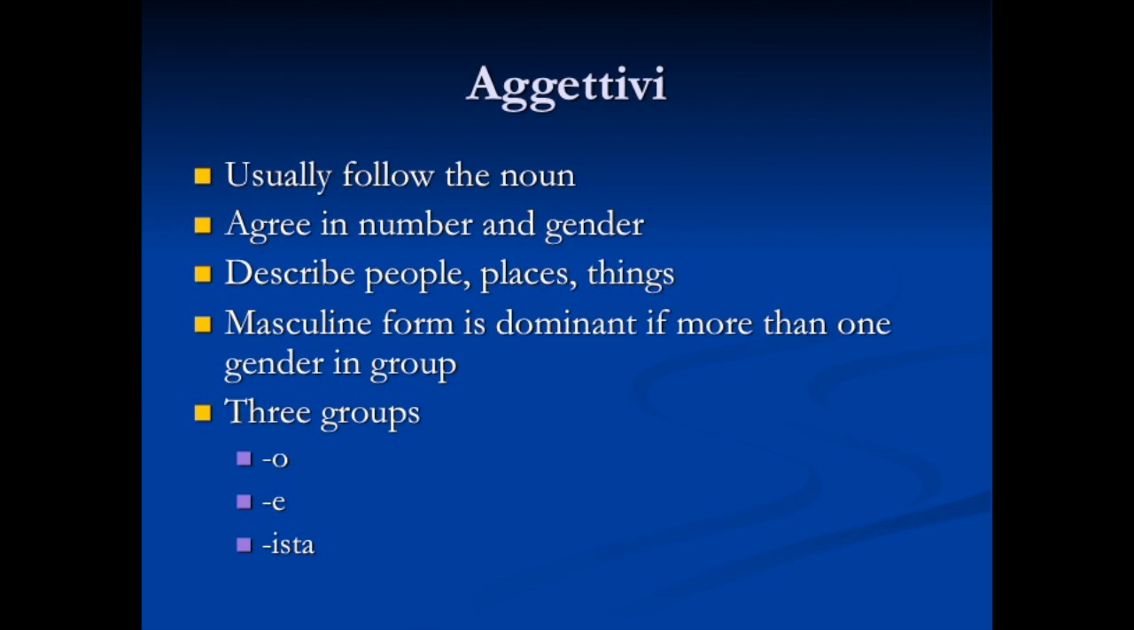Finally, it's important to mention that there are three groups of adjectives in Italian. And when I say there are three groups, I mean that there are three ways that masculine nouns can end in the singular. One way is that it ends in an O. Another way is it ends in an E. And the final way is that it can end in ista. And we're going to take a look at these, each one individually.